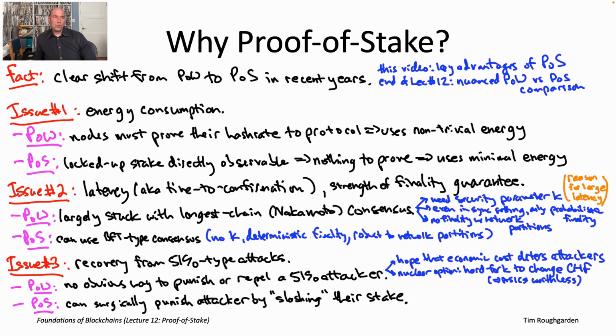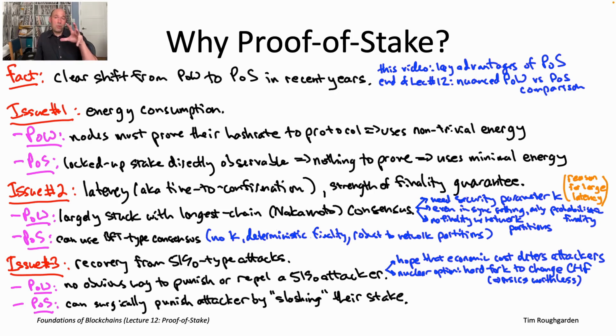Really, for the slashing to have bite, it must be that the protocol itself controls the creation and destruction of that currency. And that's what it means to be a currency native to the blockchain protocol. By contrast, if you think about validators staking not in a native currency, but instead in some kind of digital representation of an actual, say, US dollar that's held in some bank, well, now the protocol is in a position to destroy the locally stored digital representation of that dollar, but the protocol obviously can't just reach out and magically rip up the dollar bill that's in some bank in the real world. So it's really not the same thing. So for slashing to really have its full force, you really want the blockchain protocol to have its own cryptocurrency.